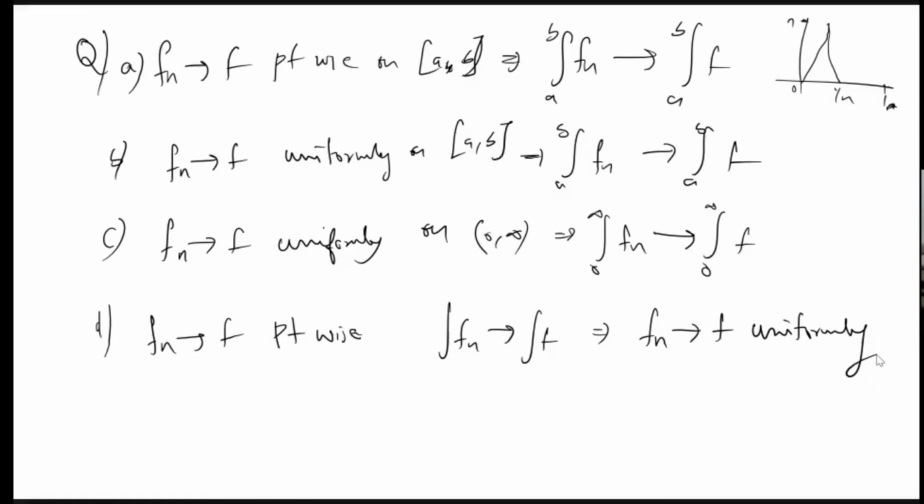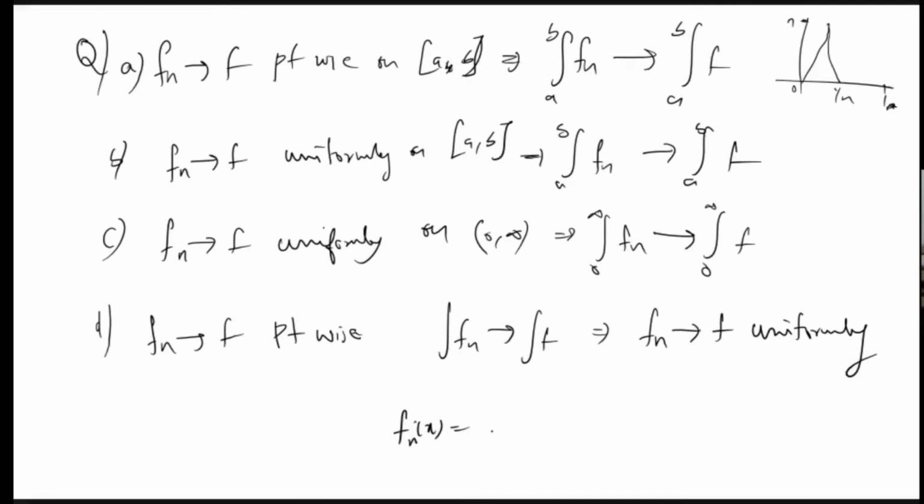Second option we proved already. Third option, I will give a counterexample. If Fn converges to f uniformly, then this need not be true, so I will give a counterexample for this. What happens to the fourth option? If Fn converges to f point-wise and integral Fn's are convergent, then Fn converges to f uniformly. For the last option also, we have a counterexample.